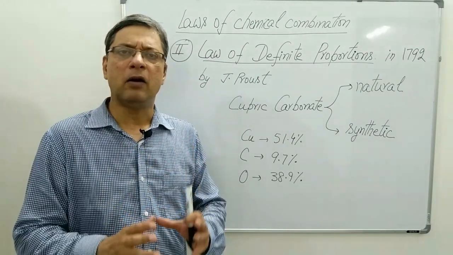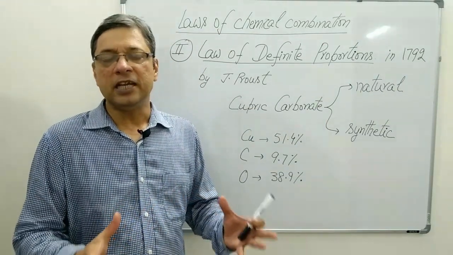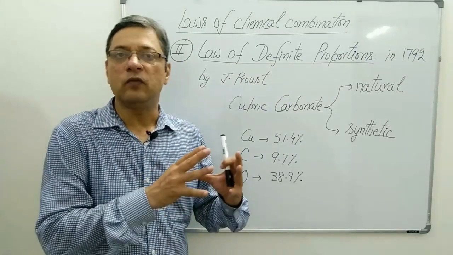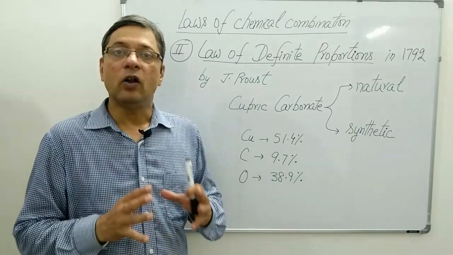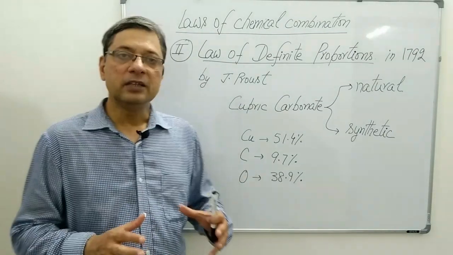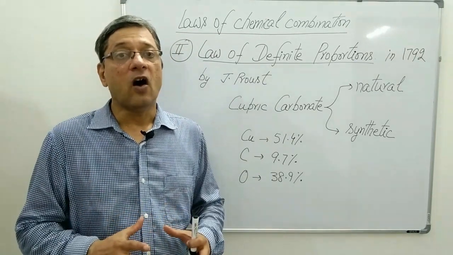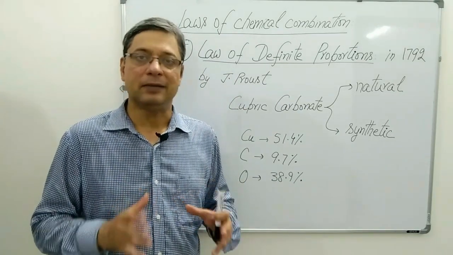It means a compound may be obtained from any source, the composition of elements in it by mass always remains the same. Therefore, this law is also called the law of definite composition. Let me write it.